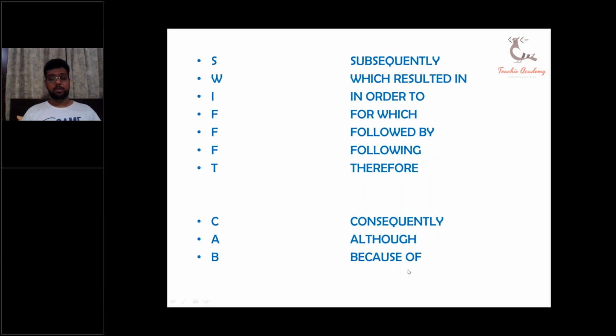You can write it down somewhere in your notebooks. Swift cab. S for subsequently, W for which resulted in, I for in order to, F for which, followed by, following, T for therefore, C for consequently, A for although, B for because of. And now we will learn the usage of these connectors one by one thoroughly. So I hope you all are ready and focused to learn these connectors. Please tighten up your seat belts as we proceed ahead.